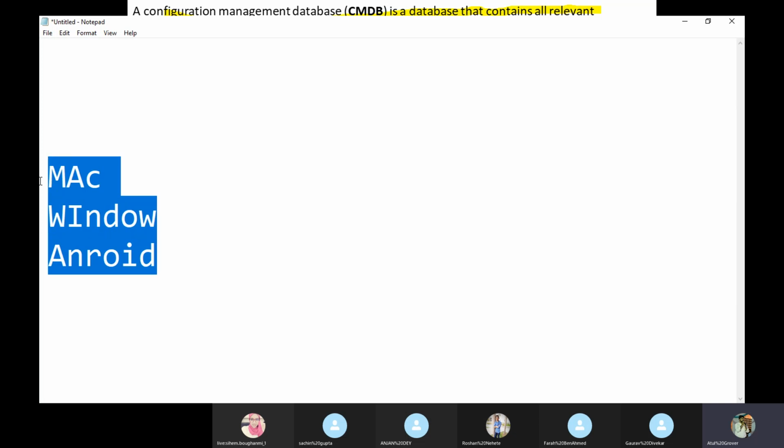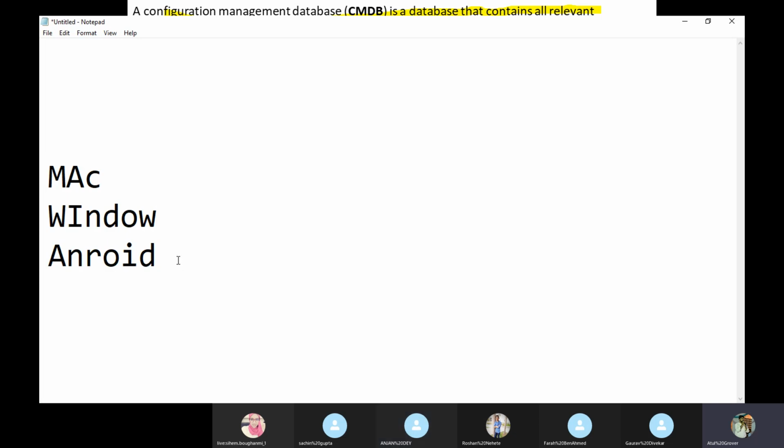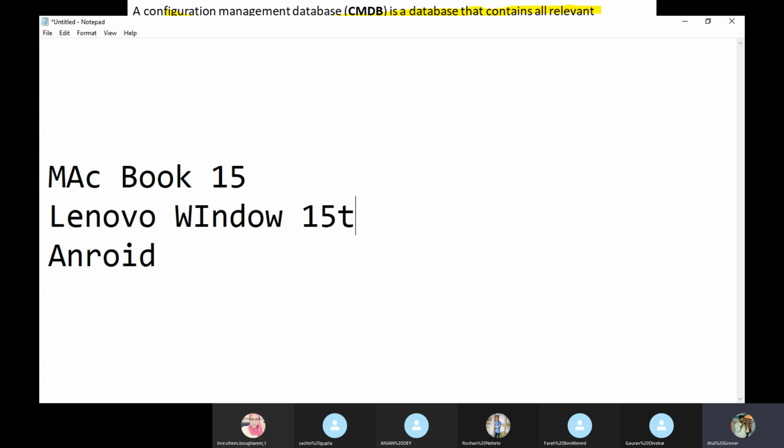These are software, right? iOS is software, Windows is software, and Android is software. Now what I'll do: MacBook 15-inch, Lenovo Windows 15-inch, and Android.